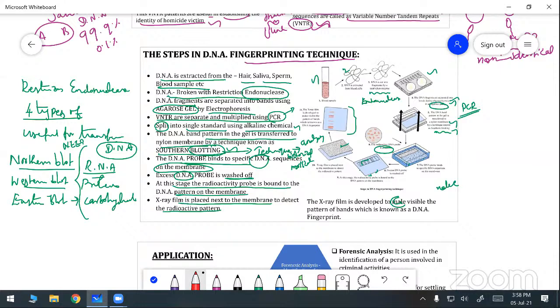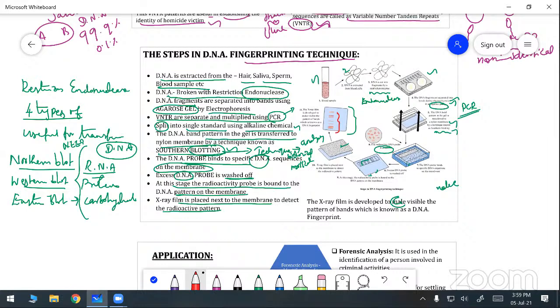Now we are keeping one X-ray film next to this membrane, the membrane with the DNA pattern, to detect the radioactive pattern. Now the X-ray film is developed to make the pattern of the bands visible. That pattern is known as the DNA fingerprint.